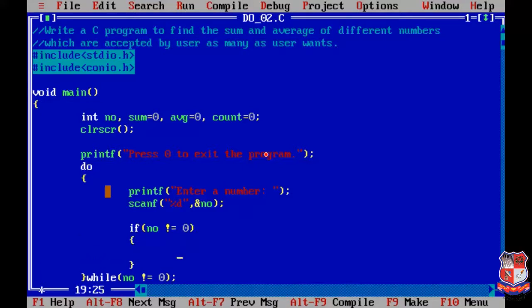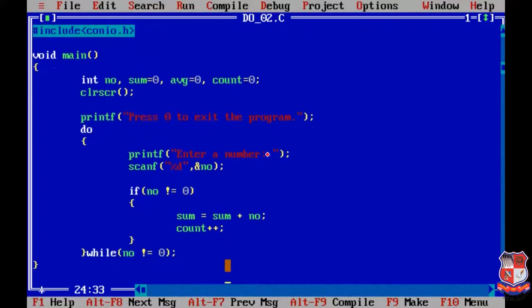If the number is 0, then we don't need to do the summation. So we write sum equals to sum plus number, and we increase the value of count, count plus plus. This value we are using for finding the total number of values entered by the user.